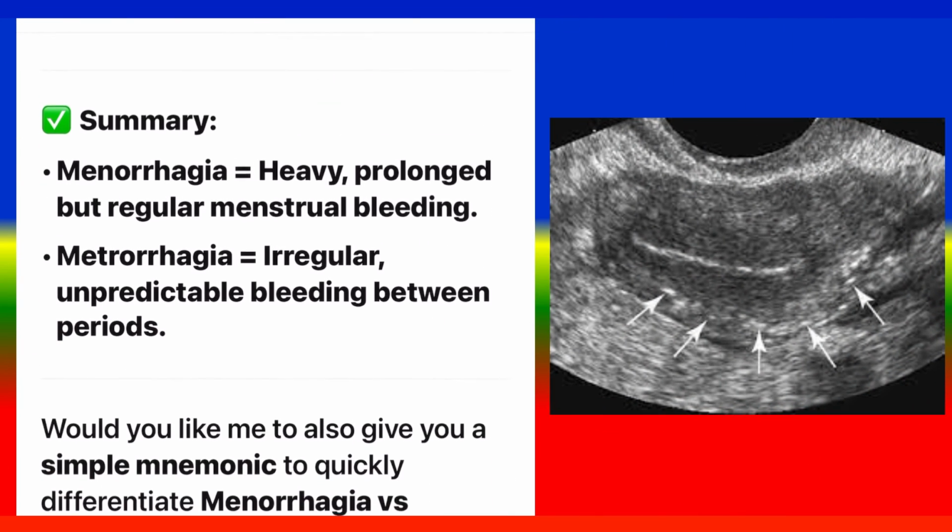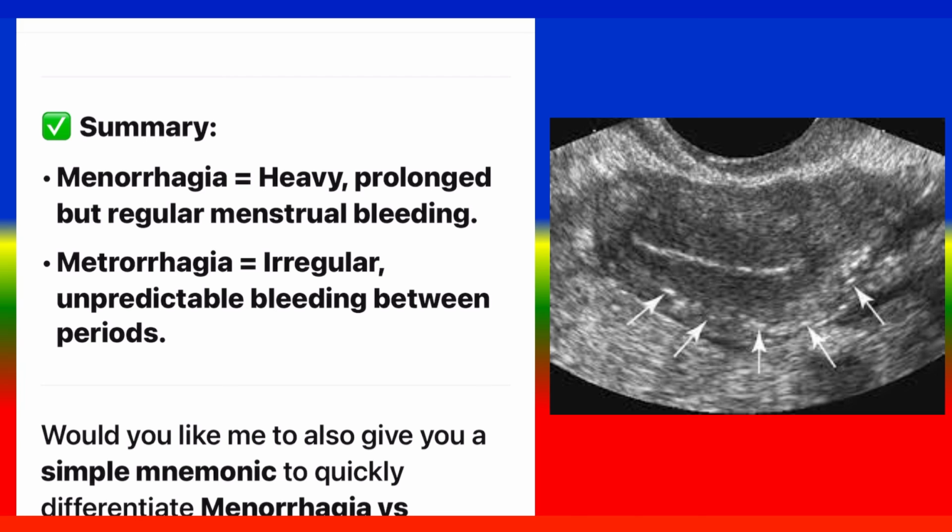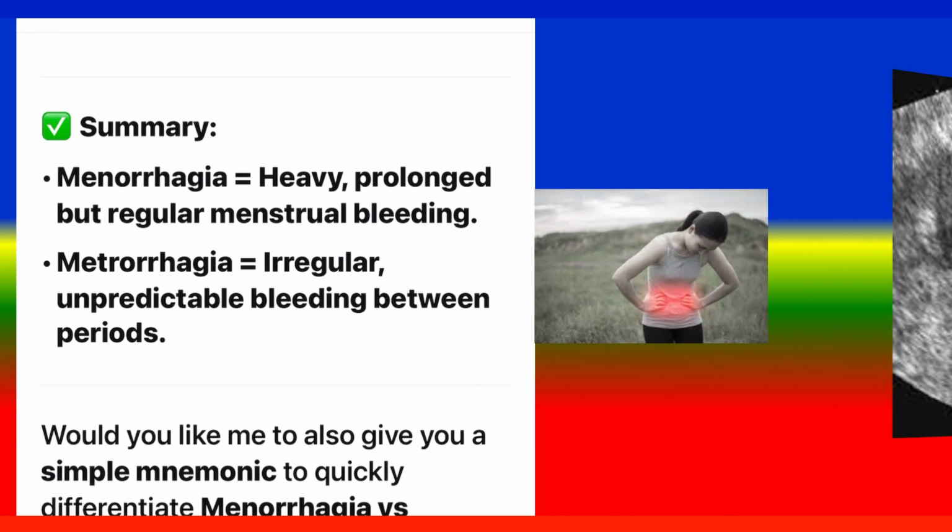Summary. Menorrhagia equals heavy, prolonged, but regular menstrual bleeding. Metrorrhagia equals irregular, unpredictable bleeding between periods.